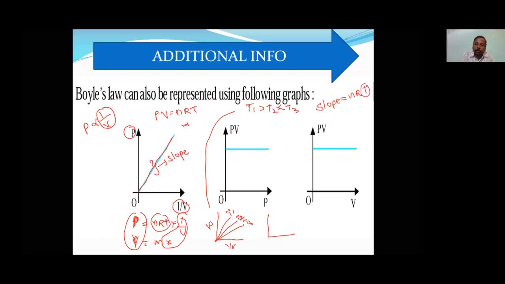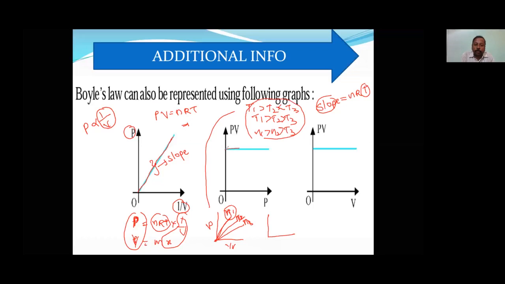So higher the slope, higher will be the temperature. This is having higher slope, so that means higher temperature. So the answer will be T1 greater than T2 greater than T3. Same way, if they change the number of moles also, if they write N1, N2, N3, that time also N1 greater than N2 greater than N3. So this is the relation between this type of graphs they are giving.